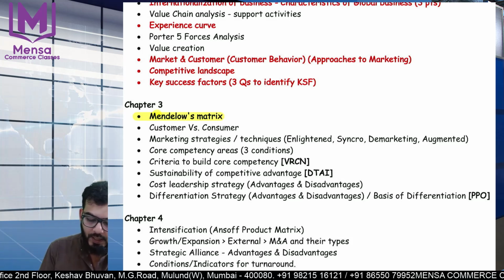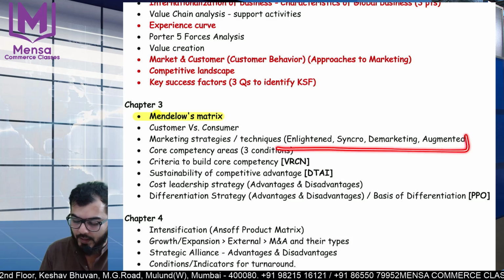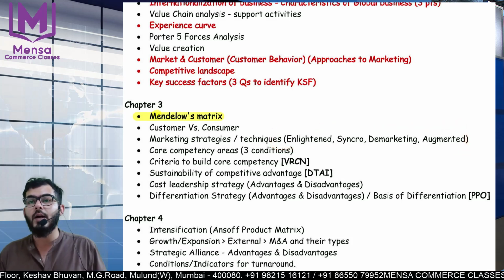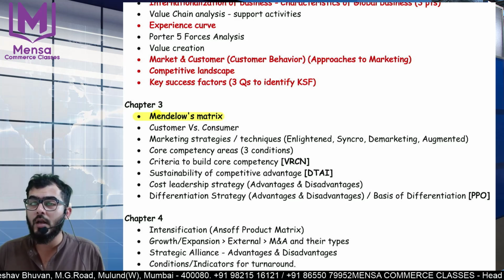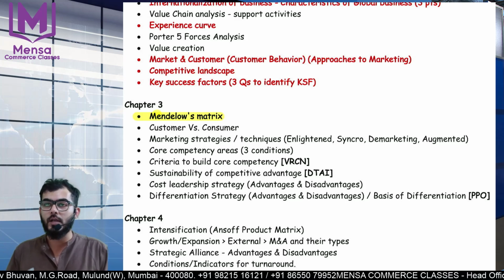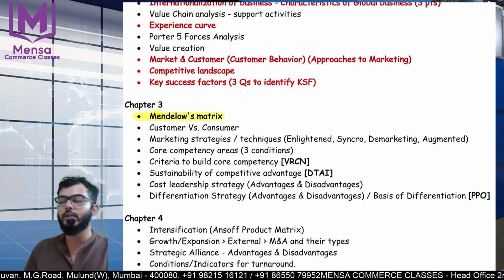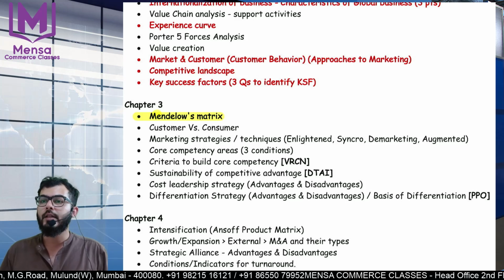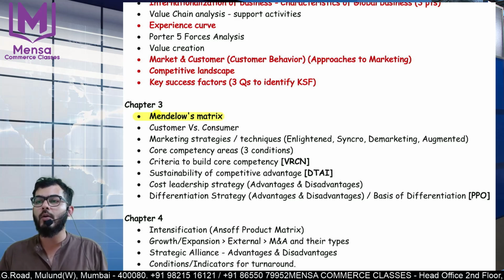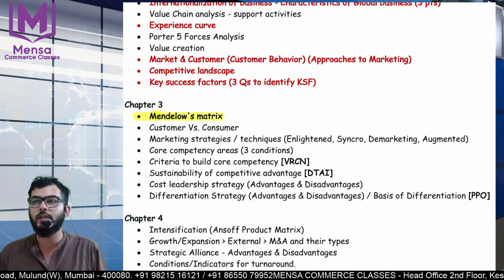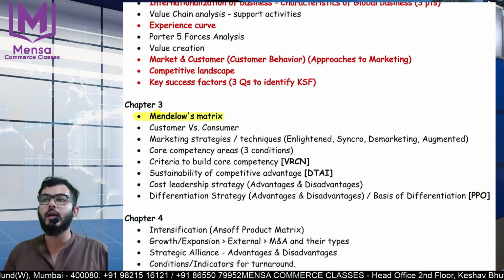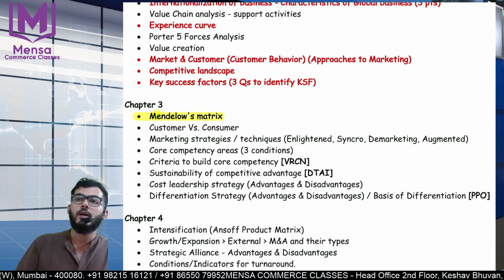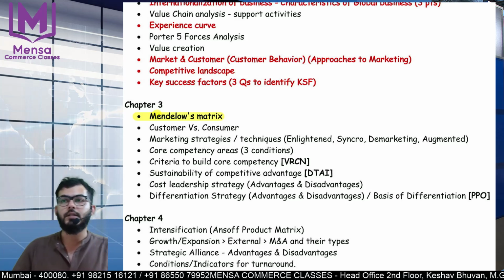In the marketing strategies, the most important ones are enlightened marketing, which is a principle of marketing, that all your marketing campaigns, all your marketing ideas should focus on sense of mission. They should have values. All right, and they should promote a certain amount of healthy competition in the market. Now, synchro marketing, demarketing, and augmented marketing are important amongst the marketing strategies. All right.